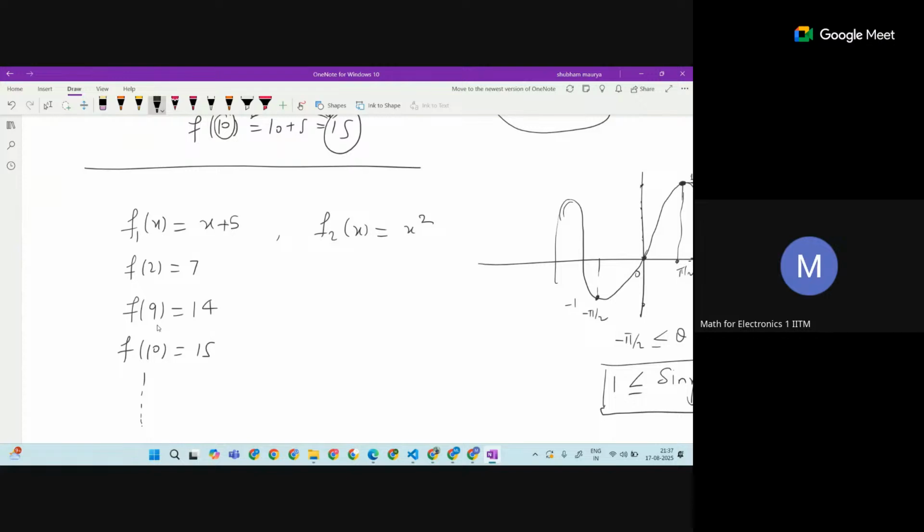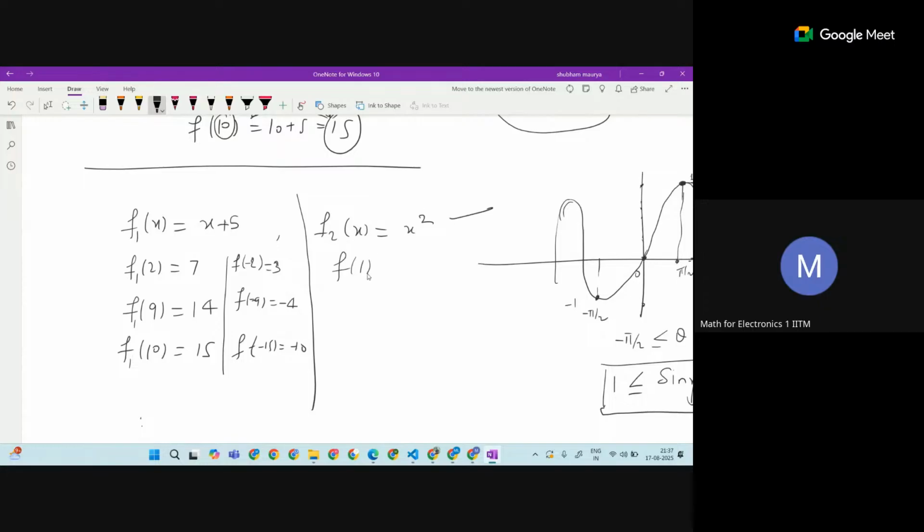Now let's separately substitute negative values in f1. f1(-2), I will get 3. f1(-9), I will get -4. Yes. f1(-15), I will get -10. See, these values are different, right? I'm just changing the sign and I'm getting different outputs.